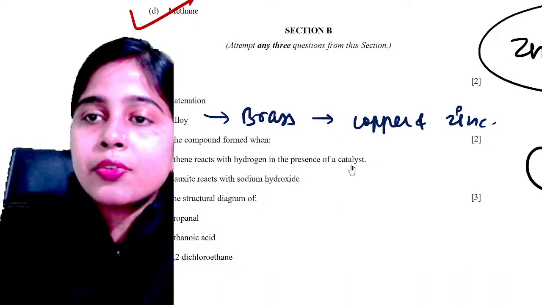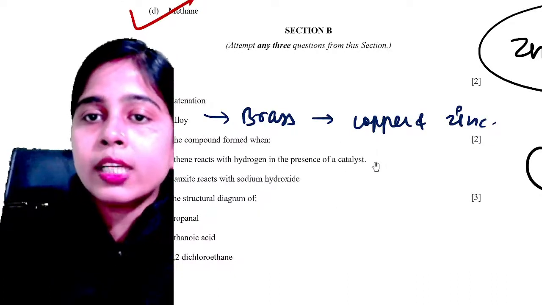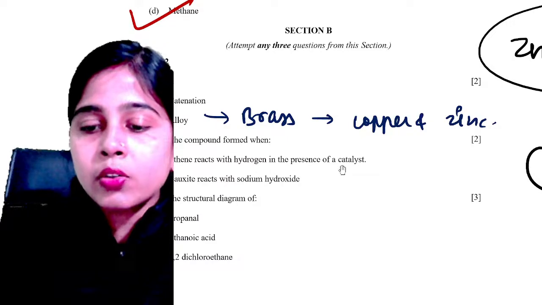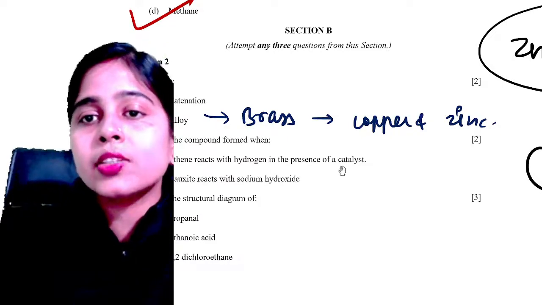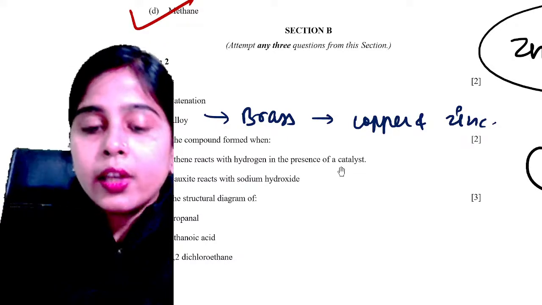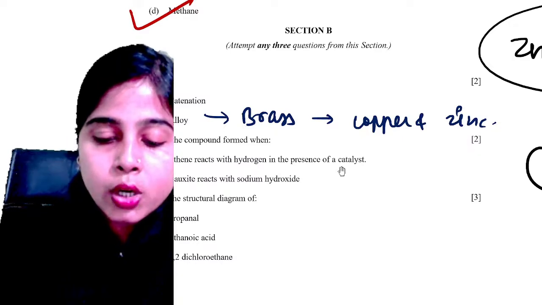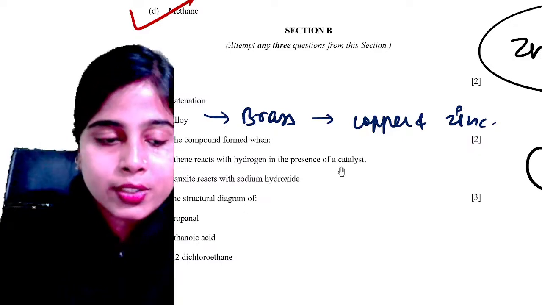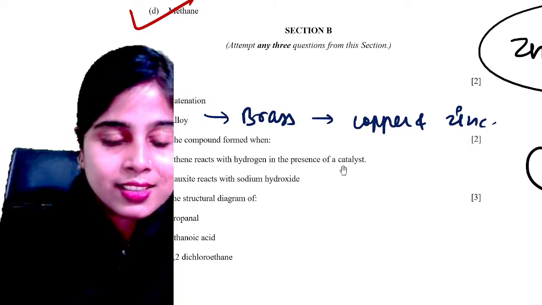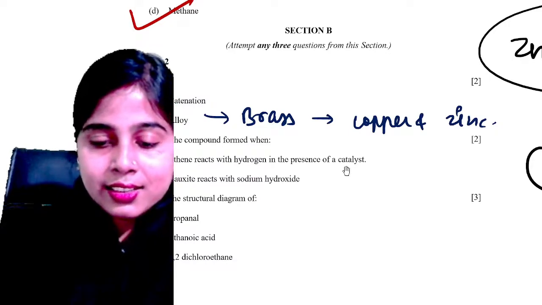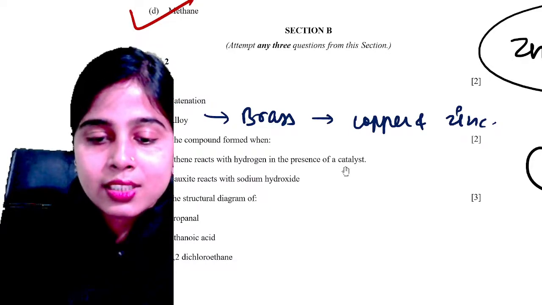Now, the first answer is ethane, absolutely correct. Name the compound which is formed when your bauxite reacts with sodium hydroxide. Which compound is formed when your bauxite is reacting with sodium hydroxide? Yeah, everyone please try to answer this question.